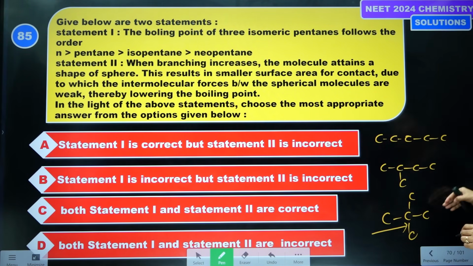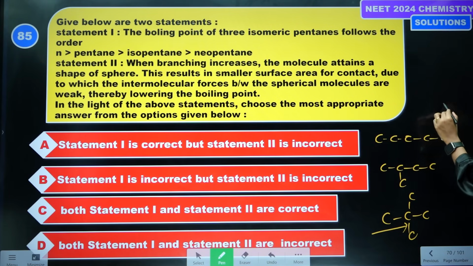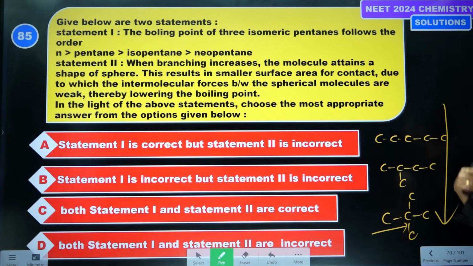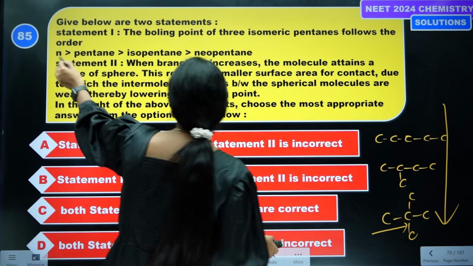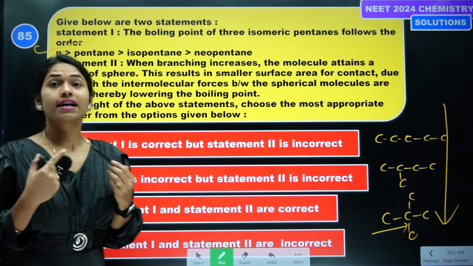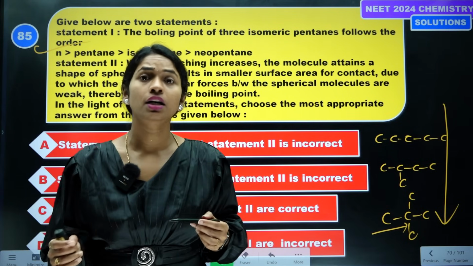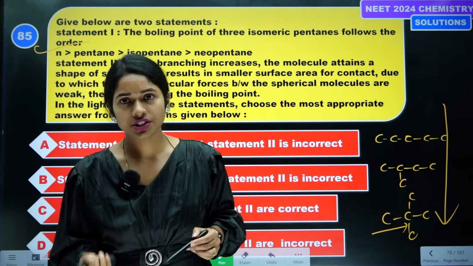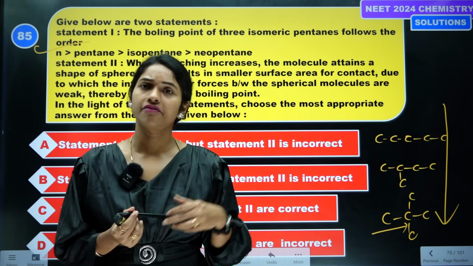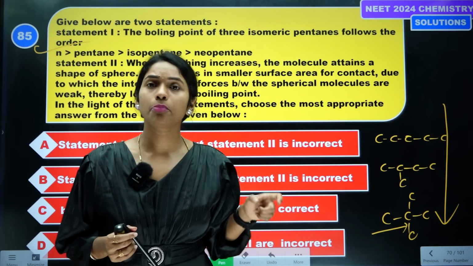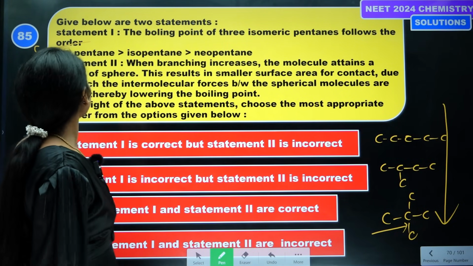Among these 3, the boiling point decreases as the branches increase. It is correct, but why? As the branches increase, the surface area available for intermolecular attractions decreases, so boiling point decreases.